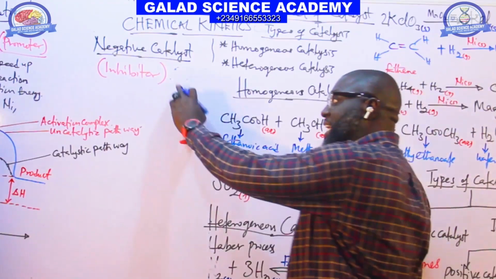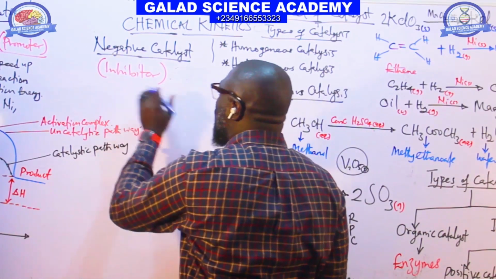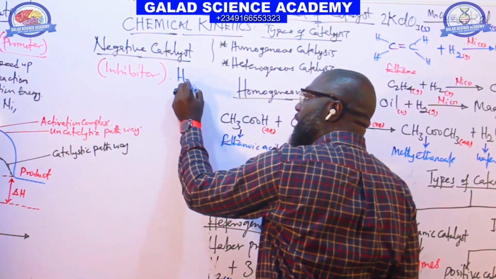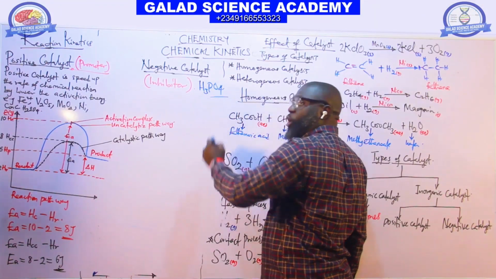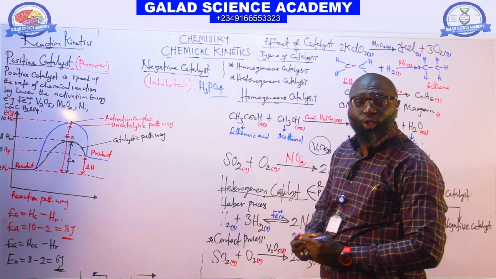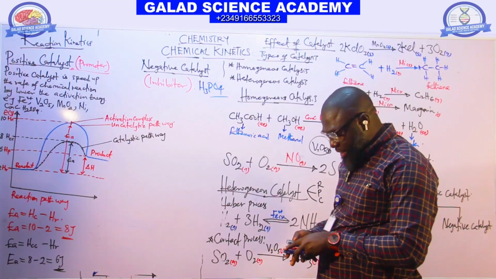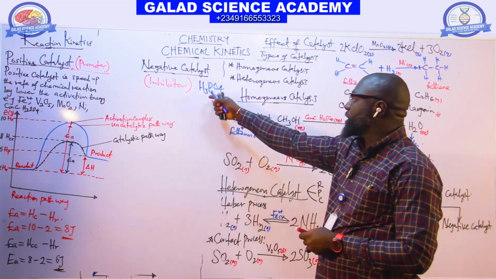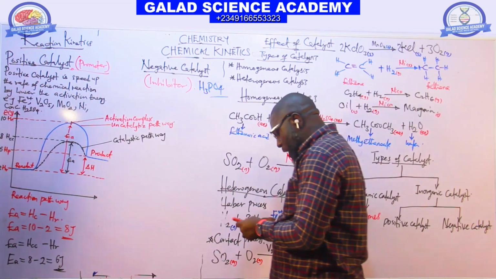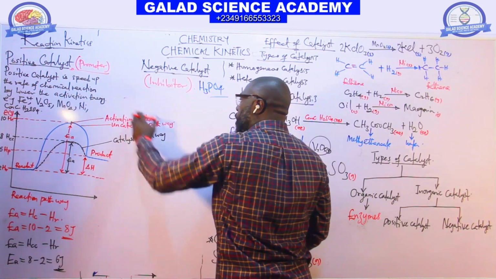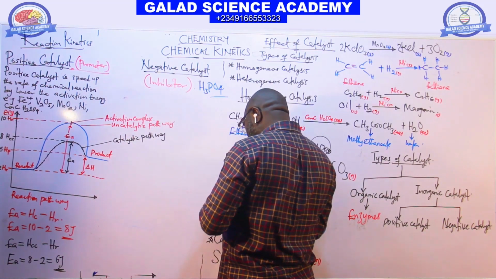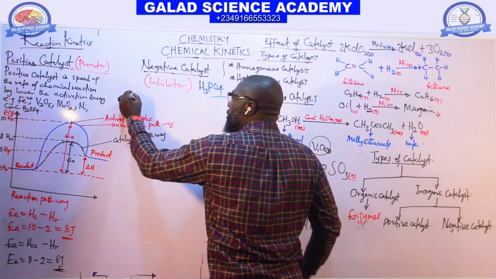So a common example of an inhibitor we have is H3PO4, which is an inhibitor in the decomposition of hydrogen peroxide. So we can use it as an inhibitor in the decomposition of hydrogen peroxide.